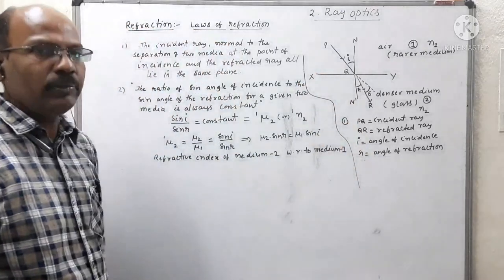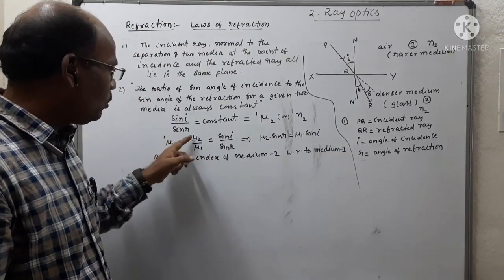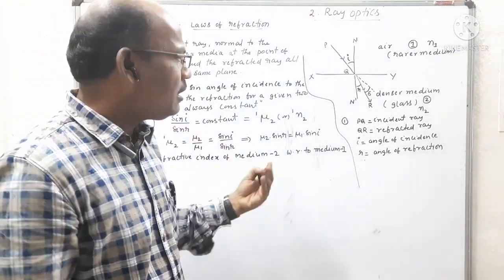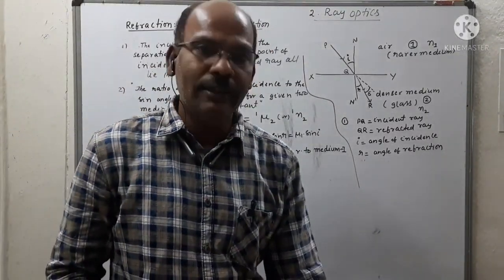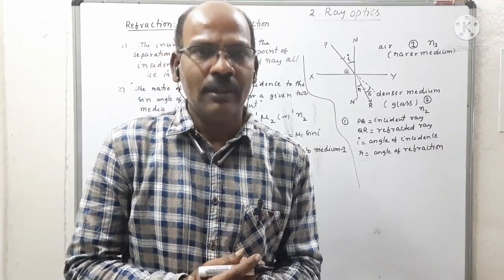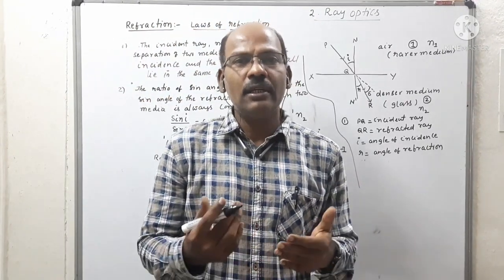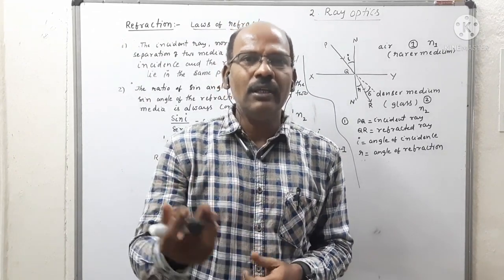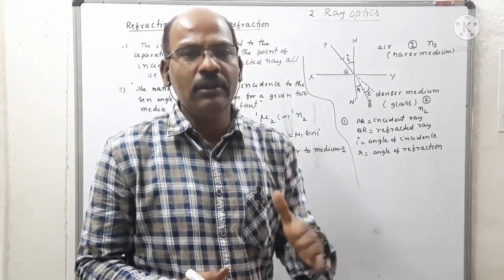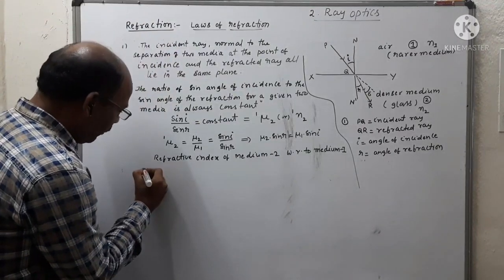So the refractive index of medium 2 with respect to medium 1 can be written as mu 1 to 2 equals mu 2 by mu 1, equals sin i by sin r. Based on that, we can observe what the absolute refractive index of a given medium is. Absolute refractive index means the ratio of the velocity of light in air to the velocity of light in the given medium. How can we define absolute refractive index?